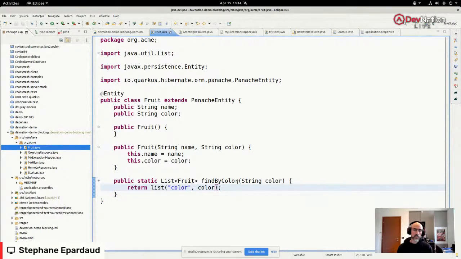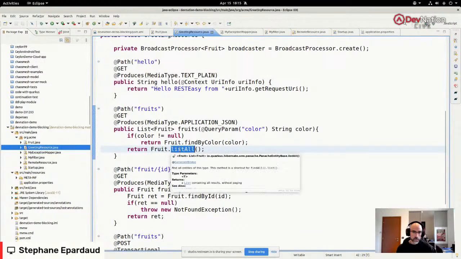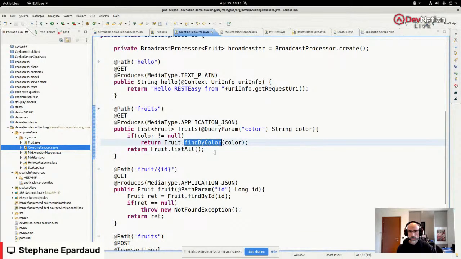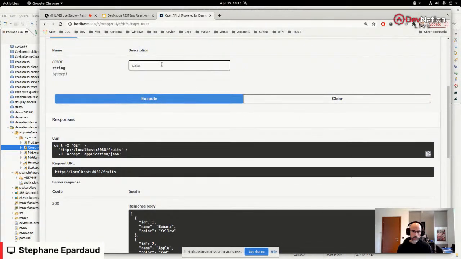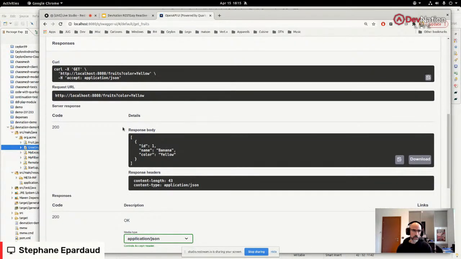So here we're listing all the fruits with a predicate, where we want the color property to be of this value. This is simplified HQL. You can even include real HQL. List all is provided for free, and we just implemented the find by color one. Let's try it out. We can filter here and just get the yellow ones. You can see we got the banana.